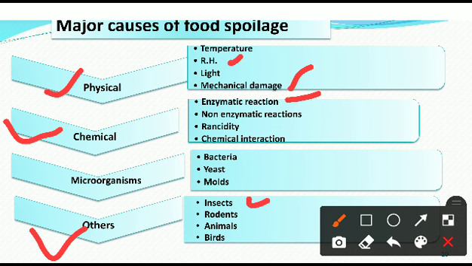Due to that, insects are responsible for the spoilage of food. Also, rodents, animals and birds act as parasites.